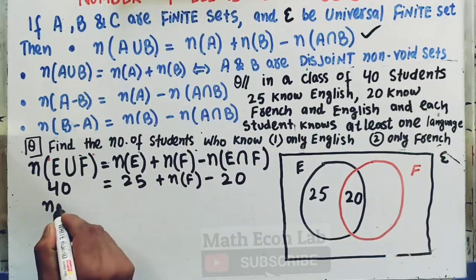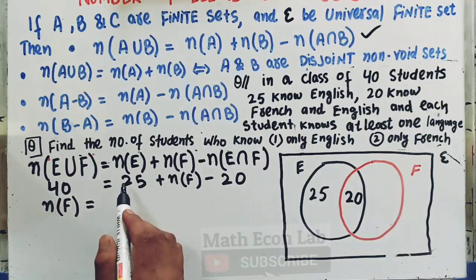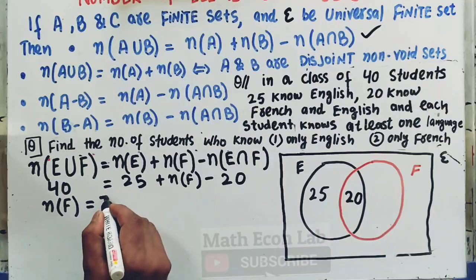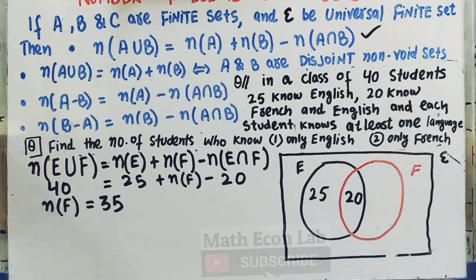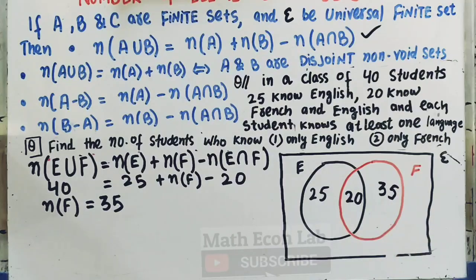Now let us solve it for the number of students who know French. So 25 minus 20 is 5. Transpose it here, it gets subtracted, so 40 minus 5 is 35. So the number of students who know French is 35. But we need to find out the number of students who know only French.